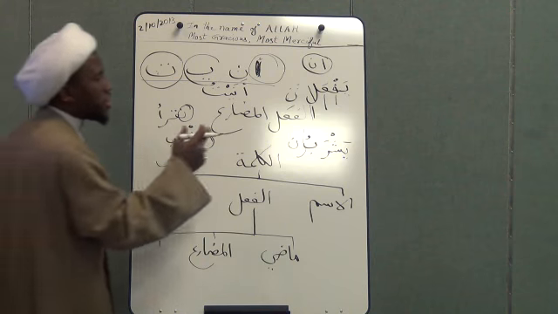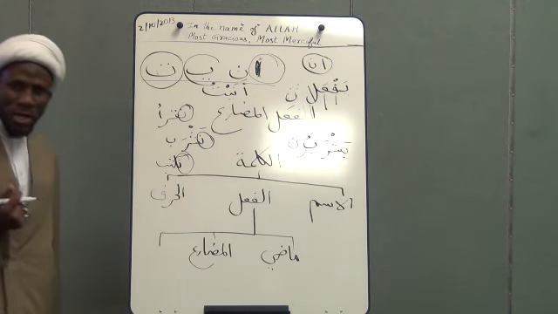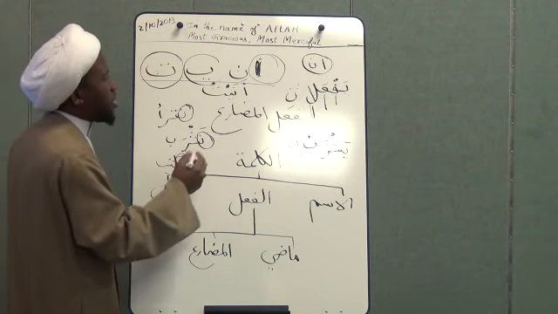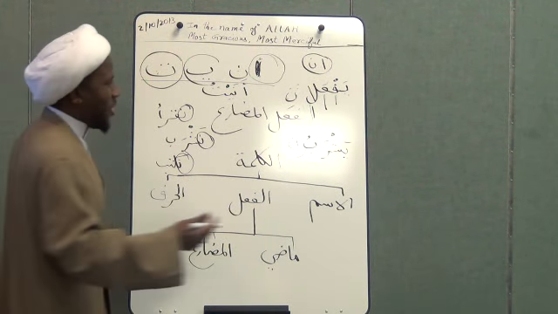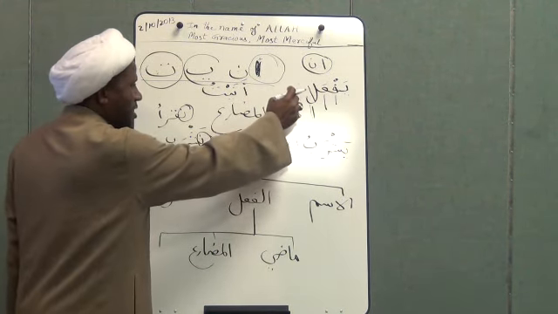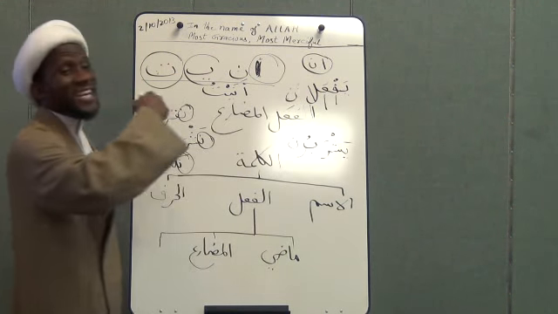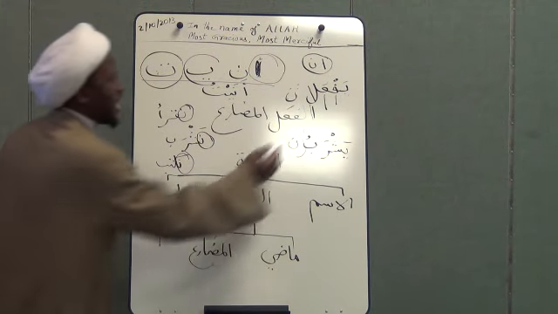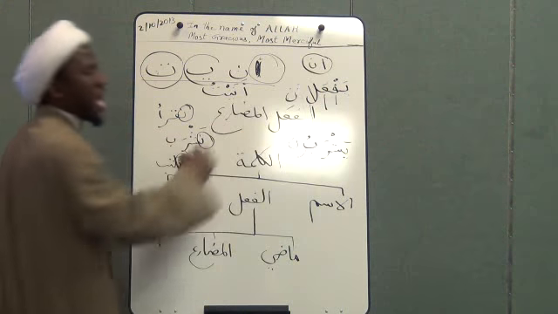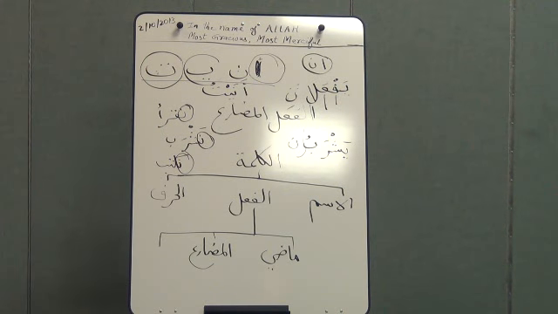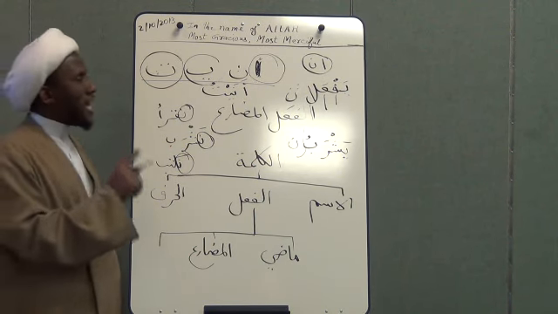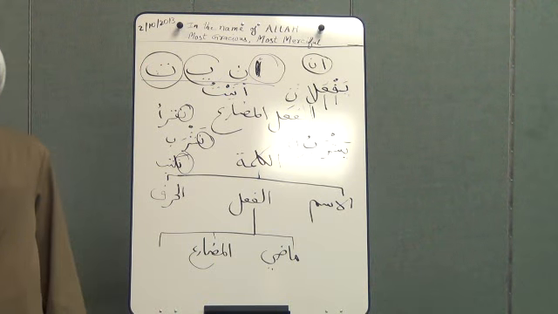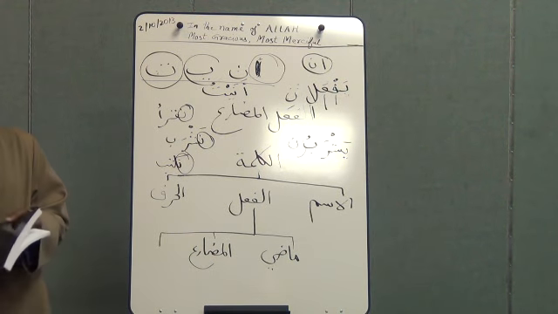Now, how do I change this to plural? For the plural, what you need is to add the waw and noon. So you take away the alif and noon, and you put waw and noon, and then it becomes yaf'aluna, meaning they are doing. The waw and noon is the sign of plural for masculine, and the alif and noon is the sign of dual in Arabic.